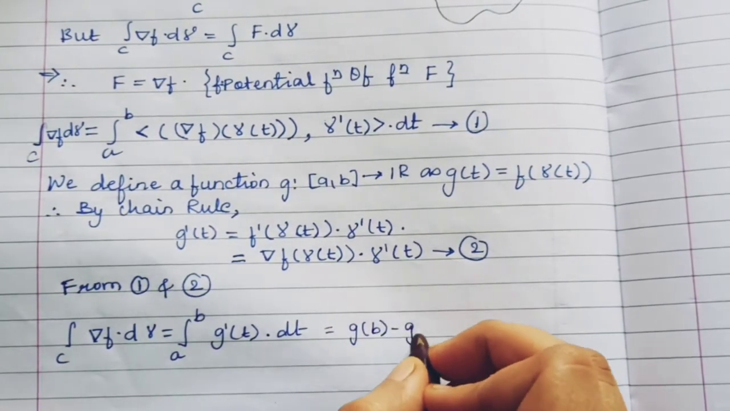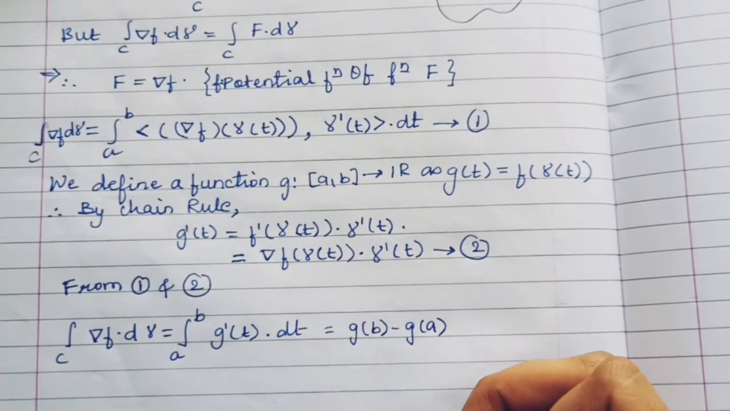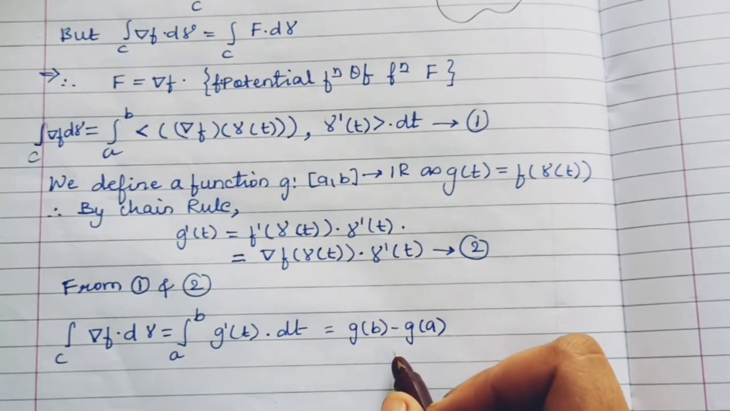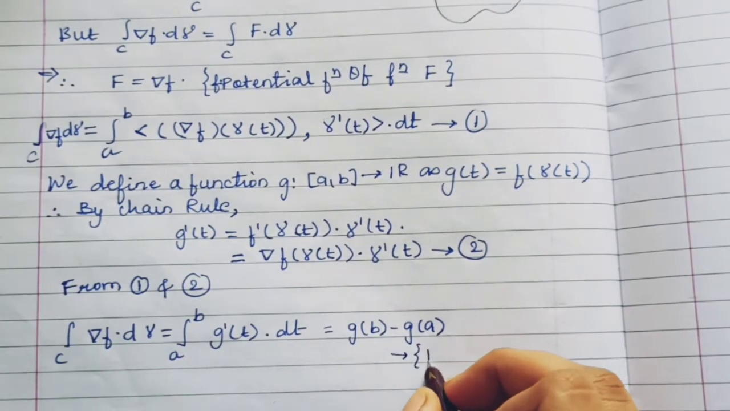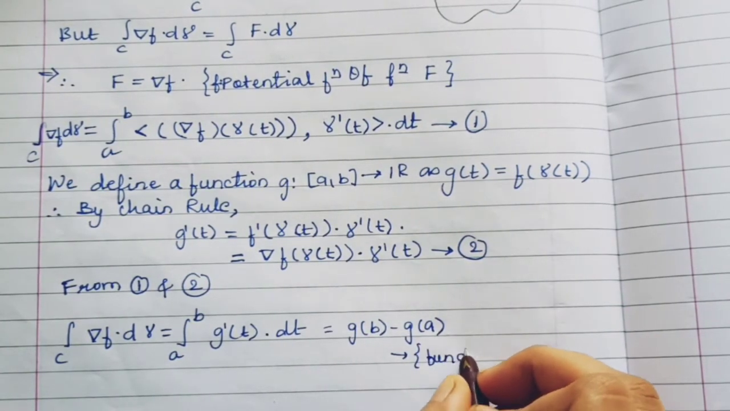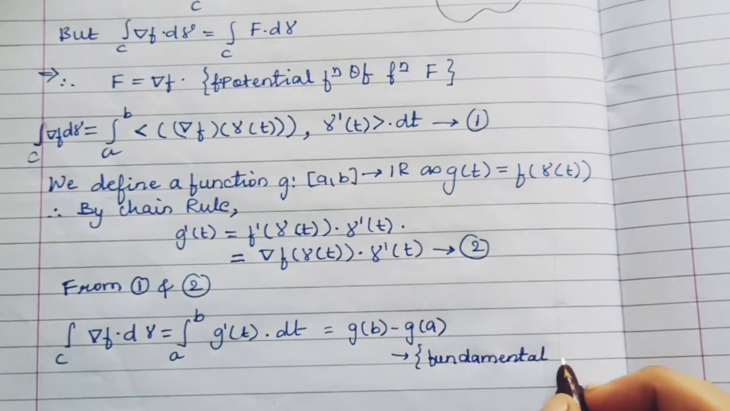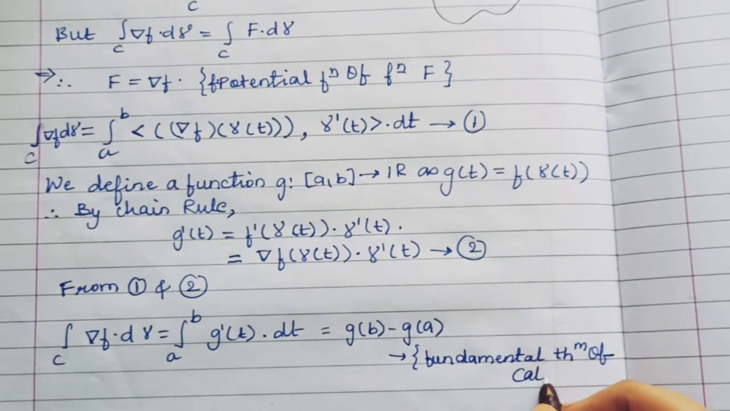So integration and derivative neutralize each other and we get g(b) minus g(a). This can also be named as the fundamental theorem of calculus. Let us write down the reason: fundamental theorem of calculus.